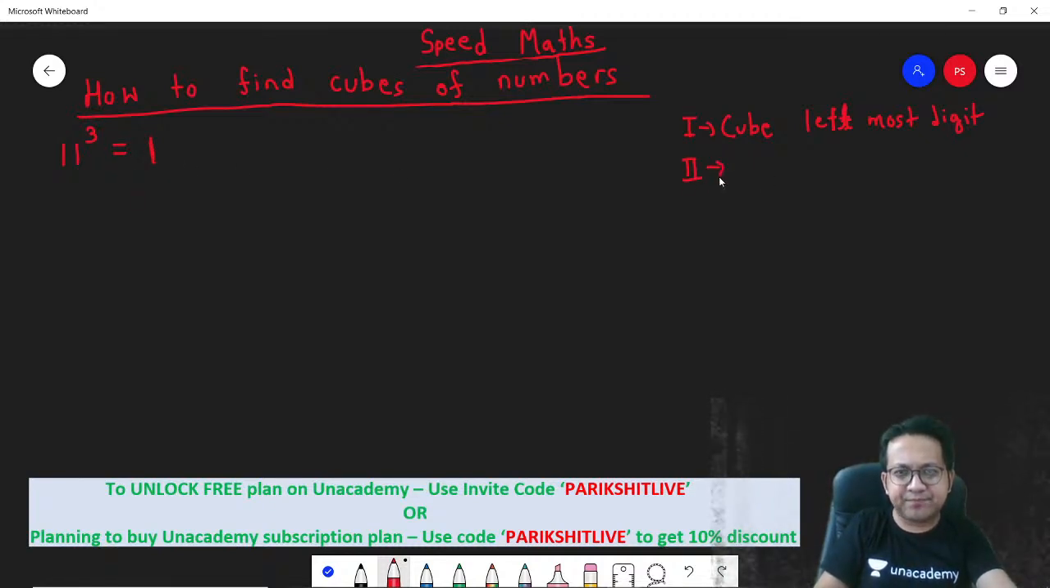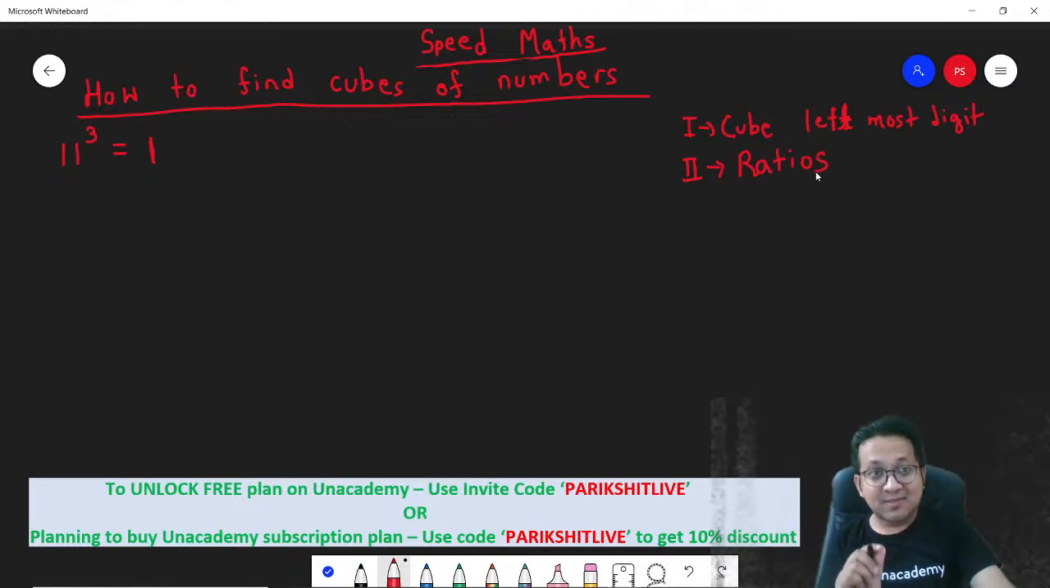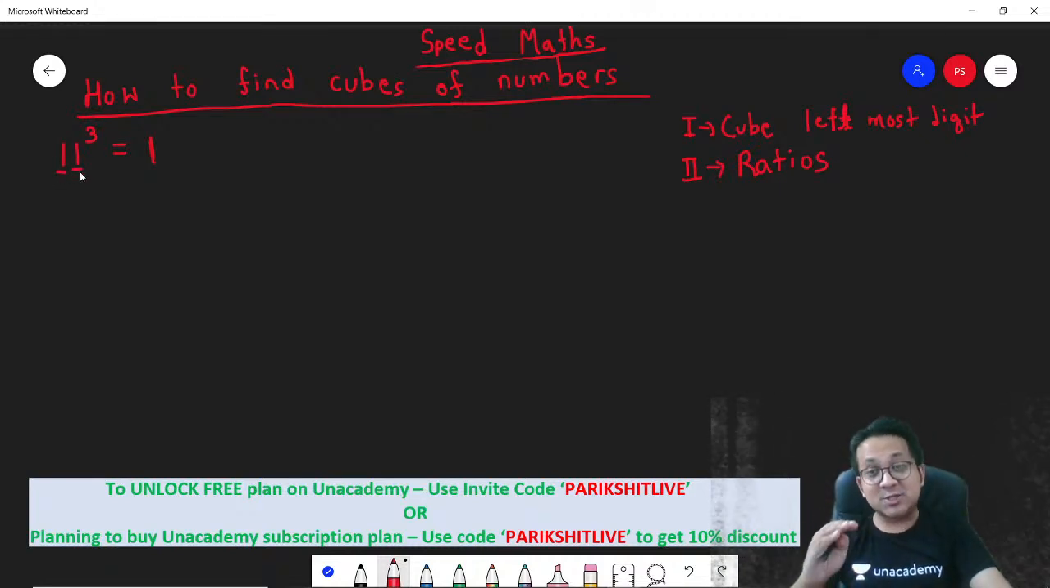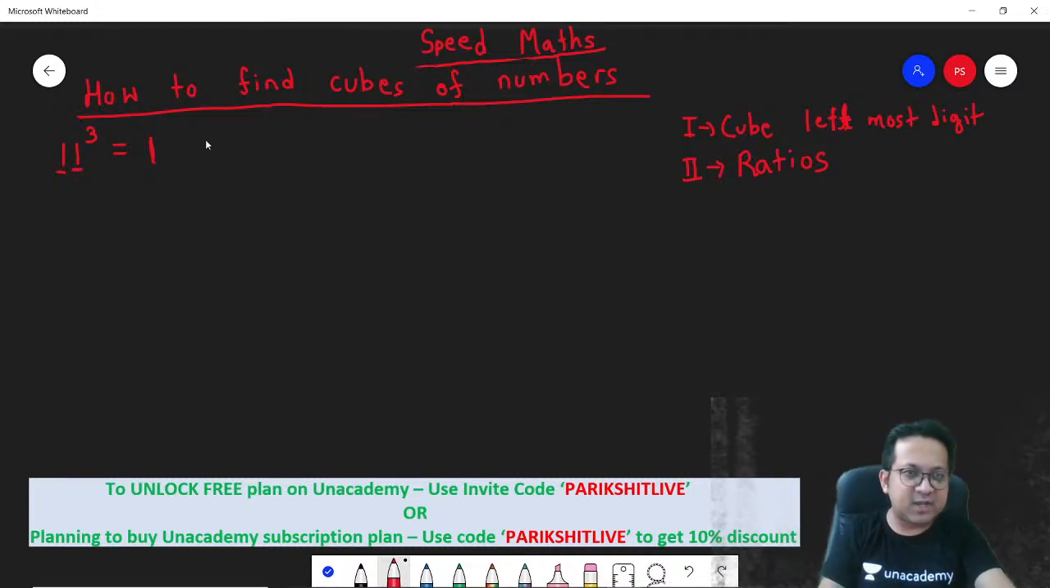Step 2: ratios. Write down the remaining numbers in the same ratio in which they are present in the original number. Meaning the two digits of the original number are present in the ratio 1:1. So write down the remaining numbers in the same ratio: 1, 1, 1.